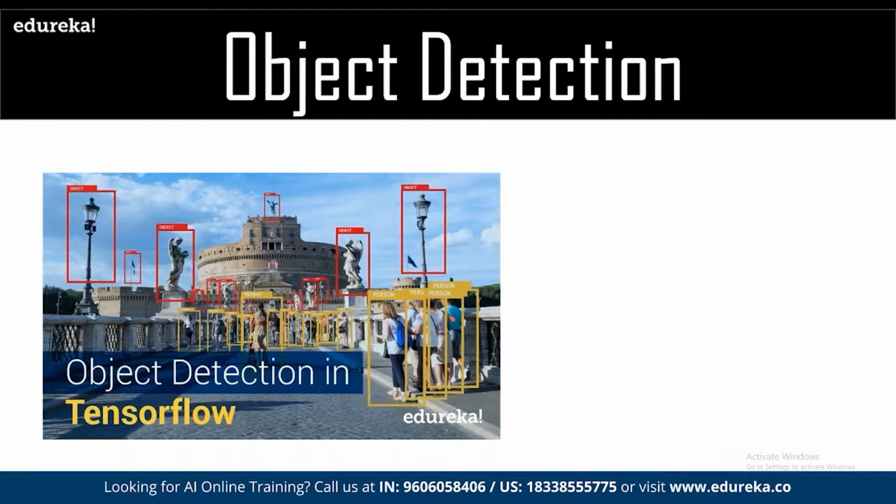For example, in the given entire image, we have to detect which one is a lamp, or which one is a human, right? For doing this kind of analysis, we can take the help of TensorFlow, which is one of the most popular libraries available for artificial intelligence.